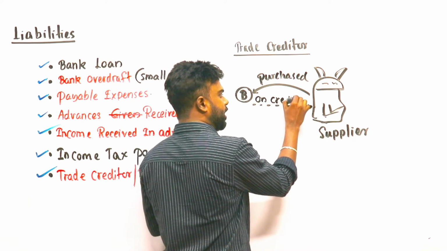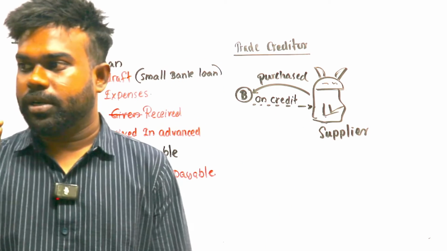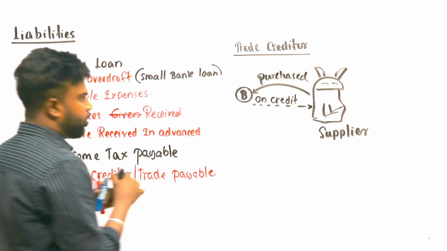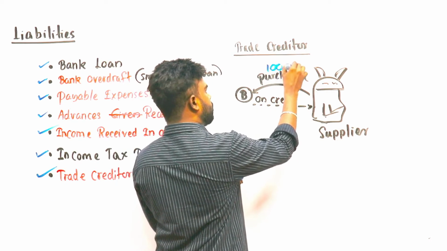Not paid. Understand the on credit. Therefore, let's say the business purchases around 100,000 of goods.